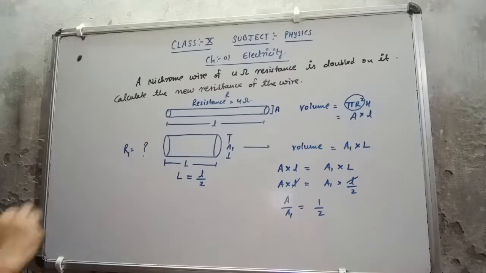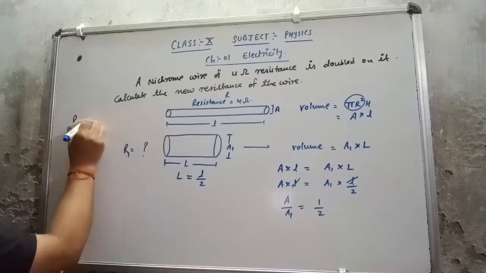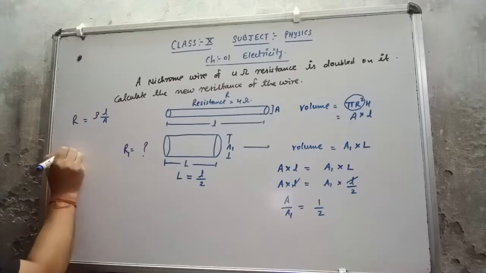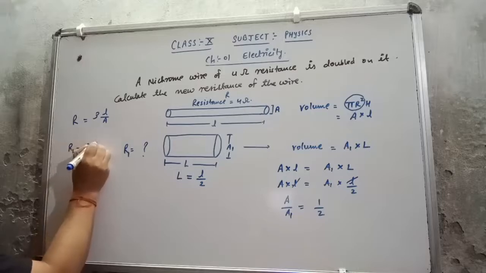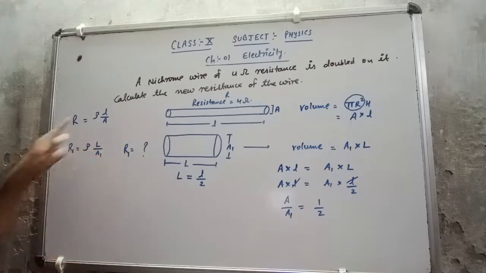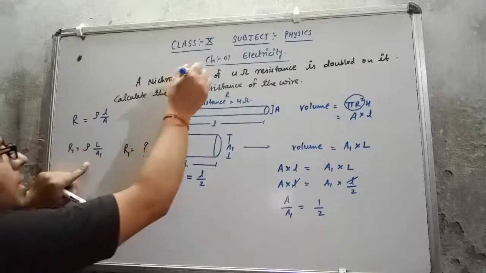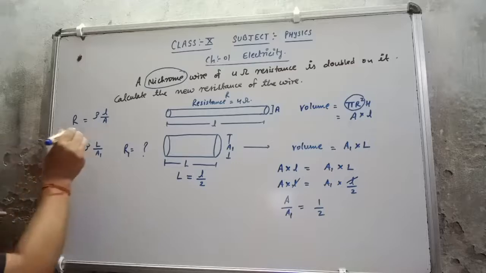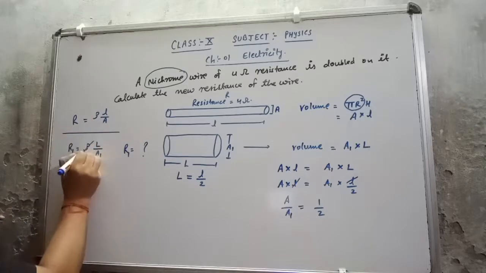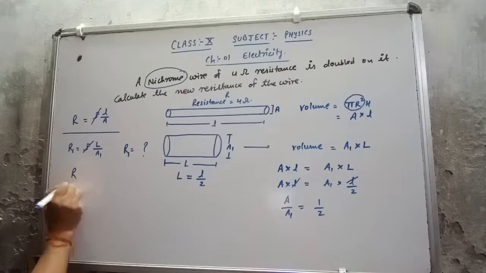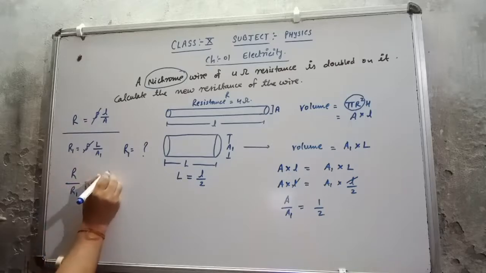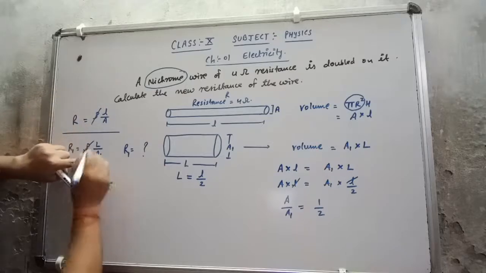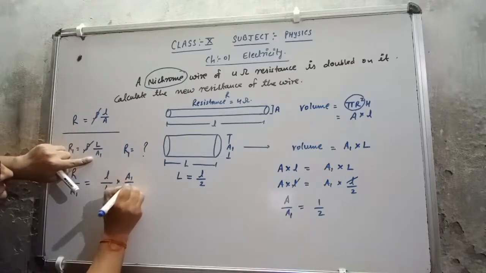Now the formula is in front of us. For the first wire, R equal to rho l upon A. For the second wire, resistance R1 equal to rho L upon A1. The resistivity will remain the same because the wire is made of the same material, that is nichrome. There is no change in its resistivity. I can divide both the equations. So resistivity is cancelled by resistivity. So R upon R1 equal to l upon L into A1 upon A.